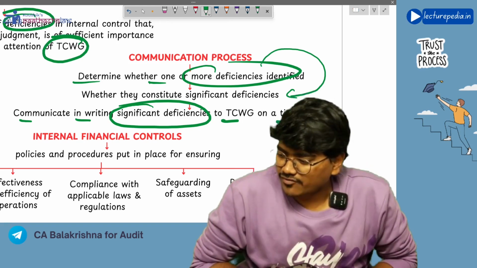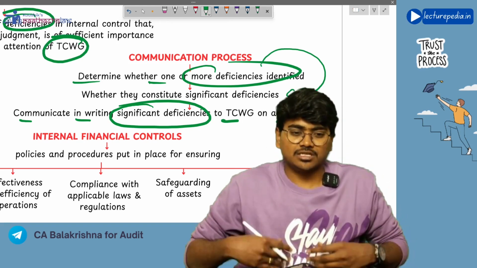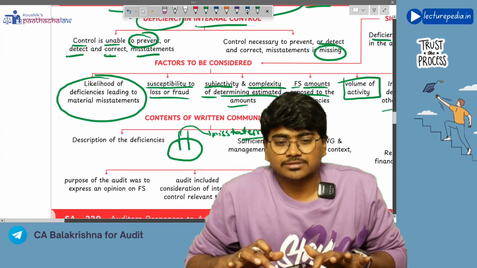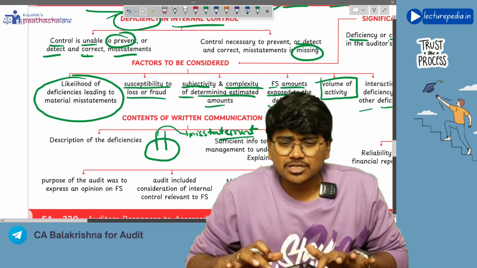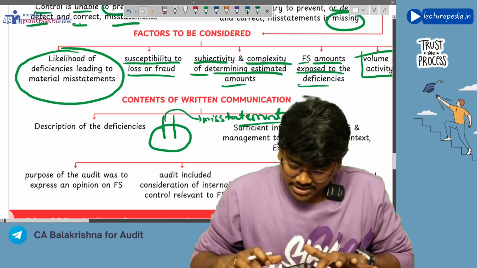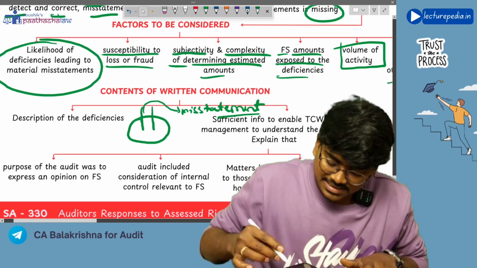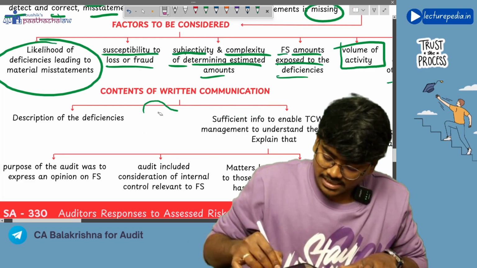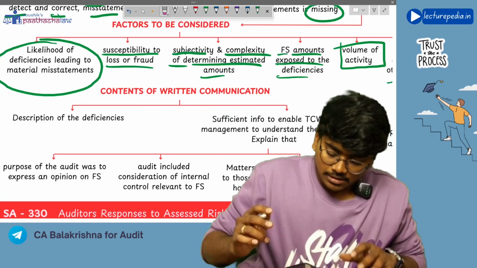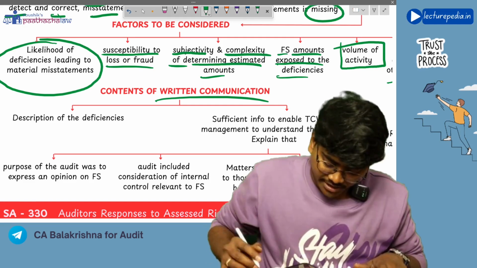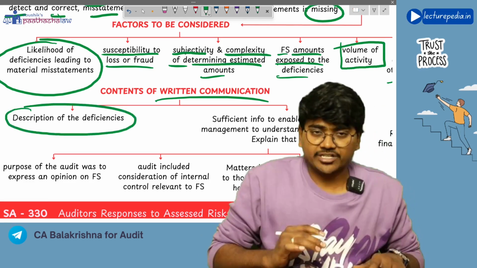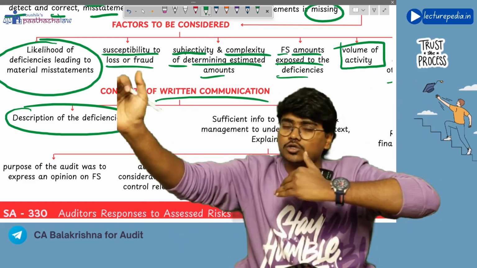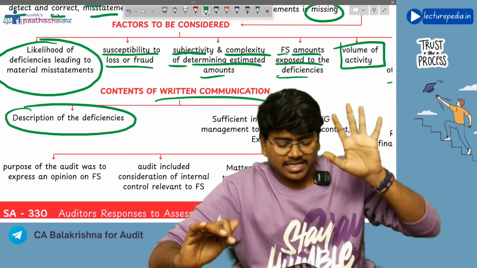Okay, if you have identified any significant deficiencies, then you need to communicate to those charged with governance on a timely basis. So in your communication, what should be the contents of your written communication? Let's see. Contents of written communication: description of deficiency. The auditor needs to describe the deficiency in internal control to those charged with governance, in detail.